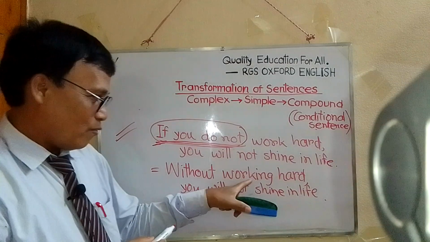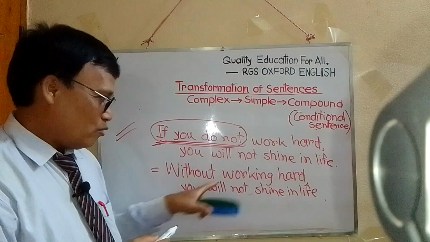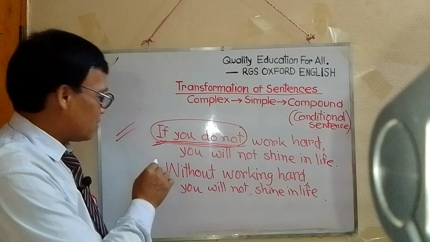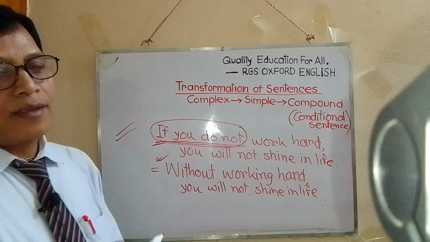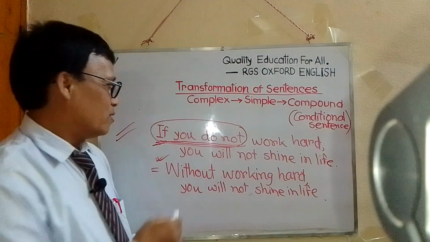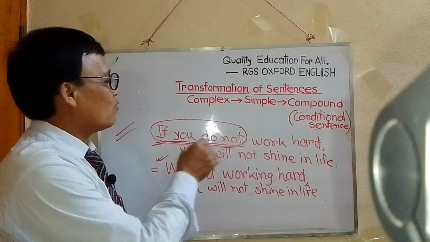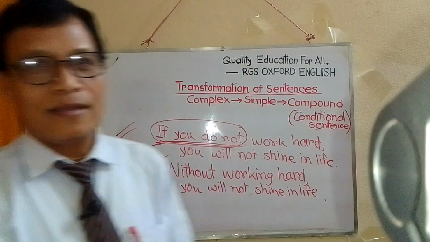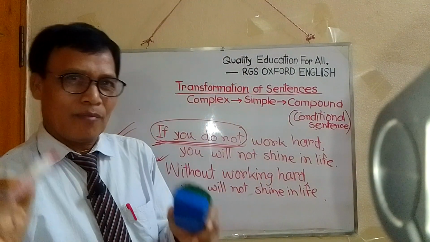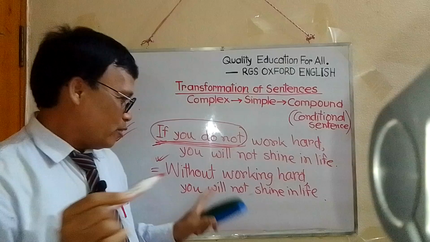Okay, you are working. Without working hard, you will not shine in life. Okay, this is simple. And if we make it compound, I have already told you, if the if-added clause is negative, we must use without plus gerund.